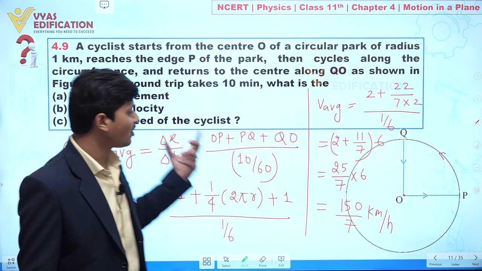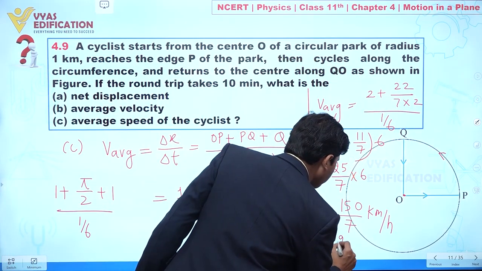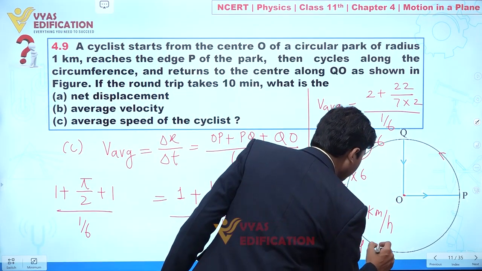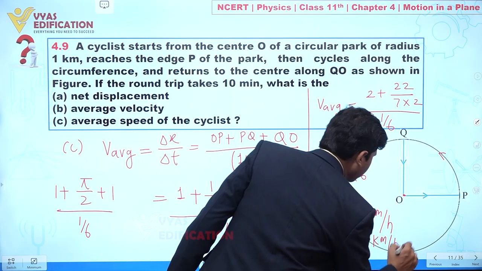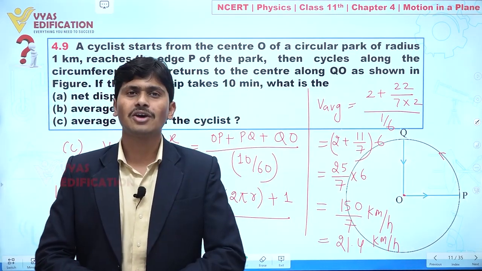This is the average speed of this cyclist. If you calculate, you can easily find almost 21.4 kilometer per hour. So this is the average speed of the cyclist. Clear to everyone? So this is all about this question.